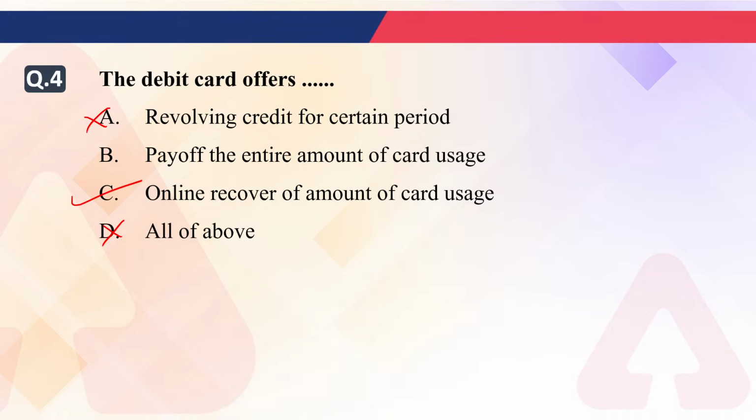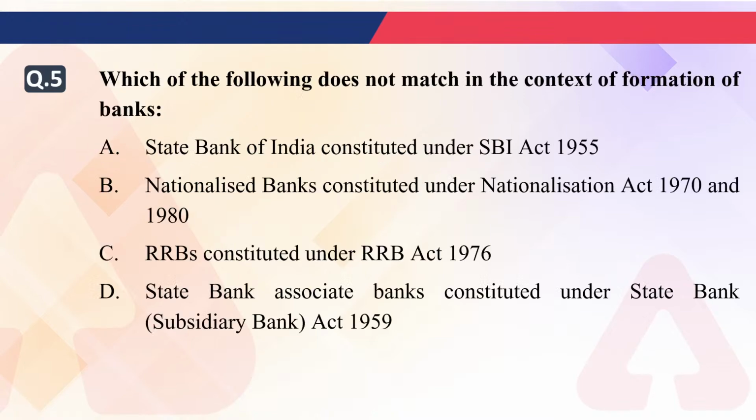Okay, now next is which of the following does not match in the context of formation of banks? No, not the fourth option. Fourth answer will be C option, not B. Okay, right answer will be C. Now, which of the following does not match in the context of formation of banks? First is saying State Bank of India constituted under SBI Act 1955.